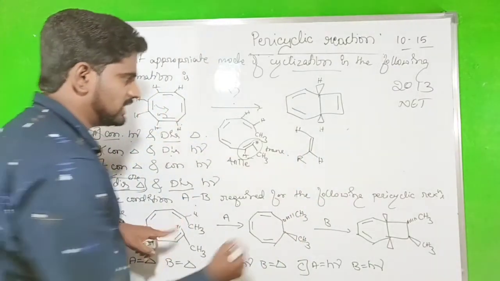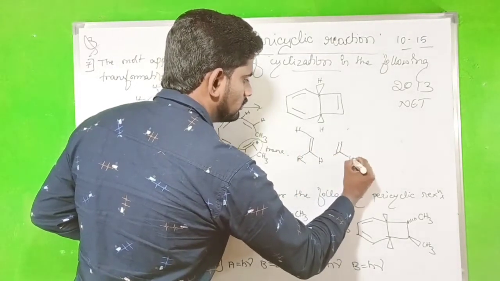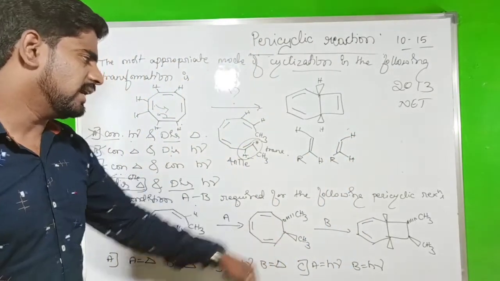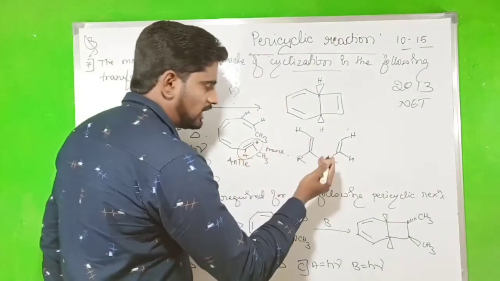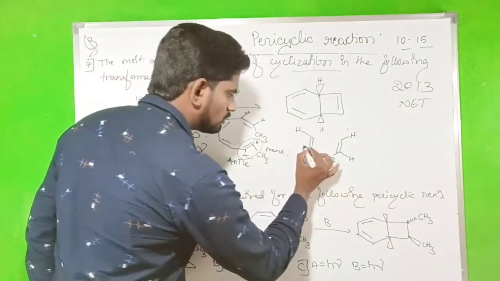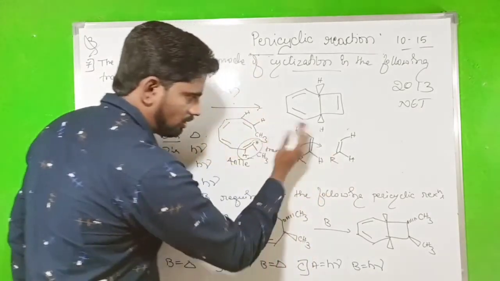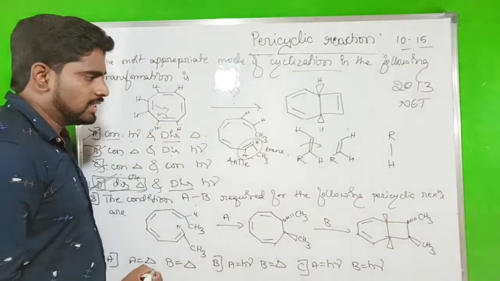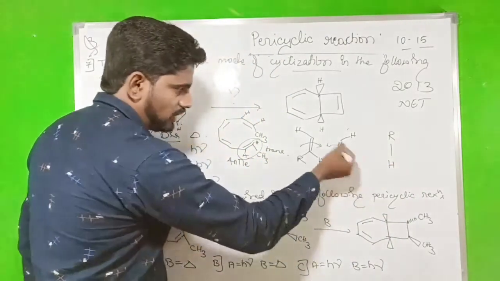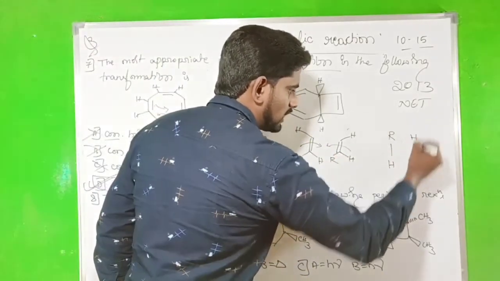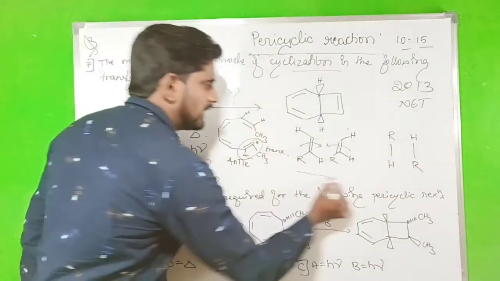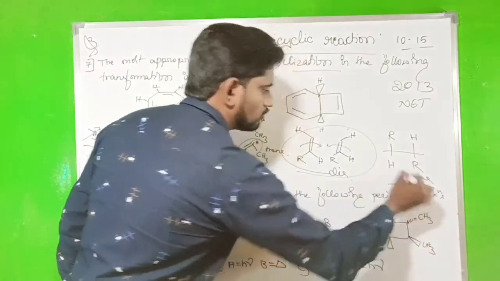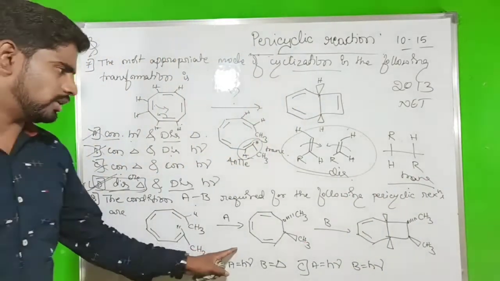So next, this one will be the cis hydrogen. But the final product should be the trans. In which direction does rotation give the trans form? Listen here. While I am rotating clockwise, R goes up and H goes down. While I am rotating in an anti-clockwise direction only, H goes up, R goes down. So that means it should be disrotatory to give the trans product. That's the conclusion. So now we should have disrotation.